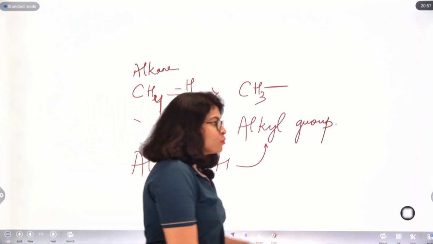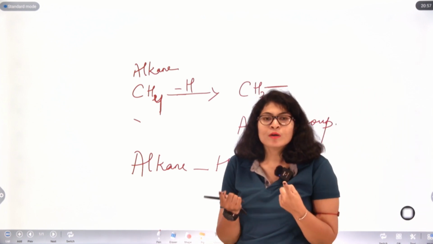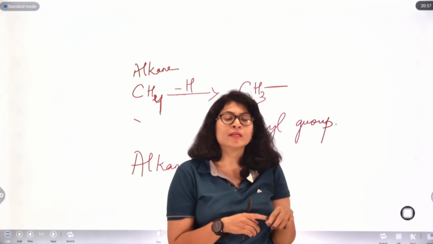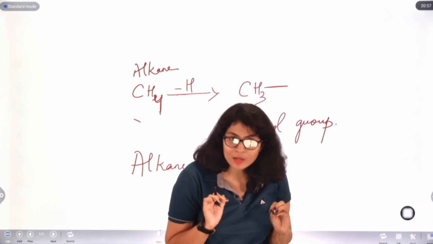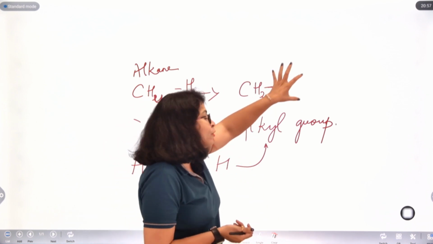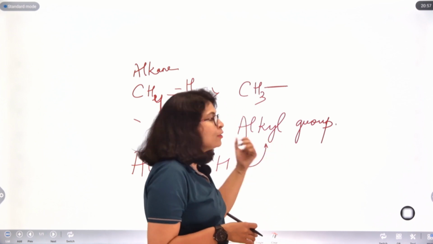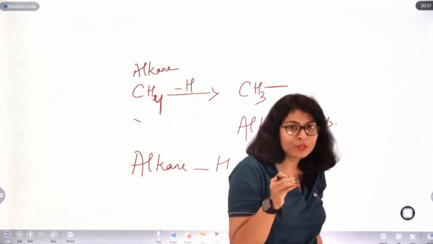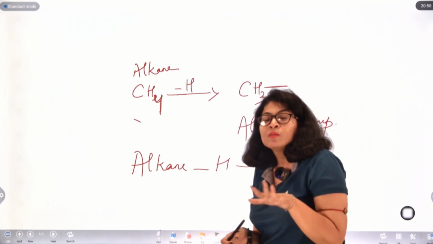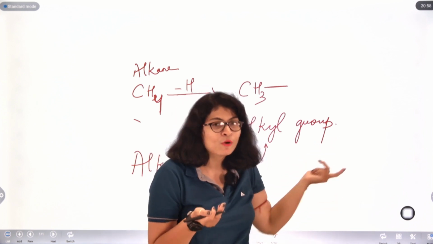Okay. So, in this video, we came to know what alkanes, alkenes and alkynes are, how they fall under the category of saturated and unsaturated hydrocarbons, and what alkyl groups are. From these alkyl groups only we will be deriving other organic compounds, right? So, how an alkyl group is formed is also very important to us. Now, we will continue our lecture in the next video, where we will see how to name these compounds. What are the nomenclature rules for organic compounds?